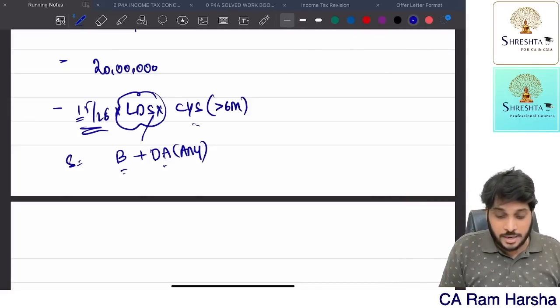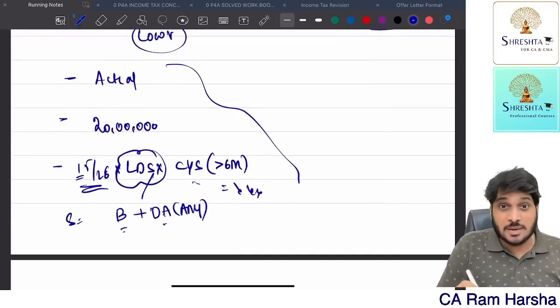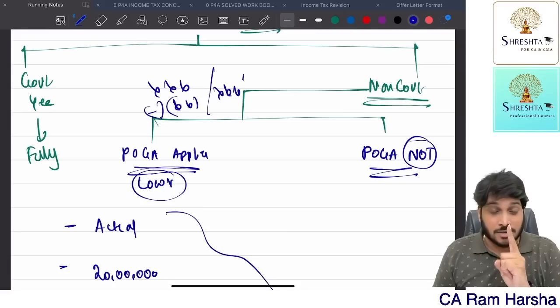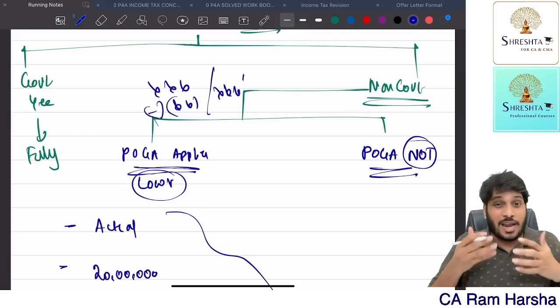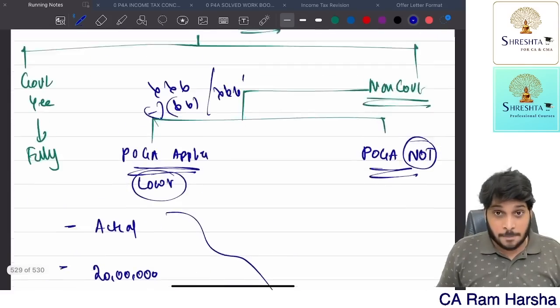So, that you apply, you get some amount. Now, among these three, the lowest amount is exempt. So, the employee received something, the exemption is something, and the balance amount is taxed as salary under 17 subsection 1. This is gratuity where the Act is applicable. Now you see, sir, I told you what salary means.